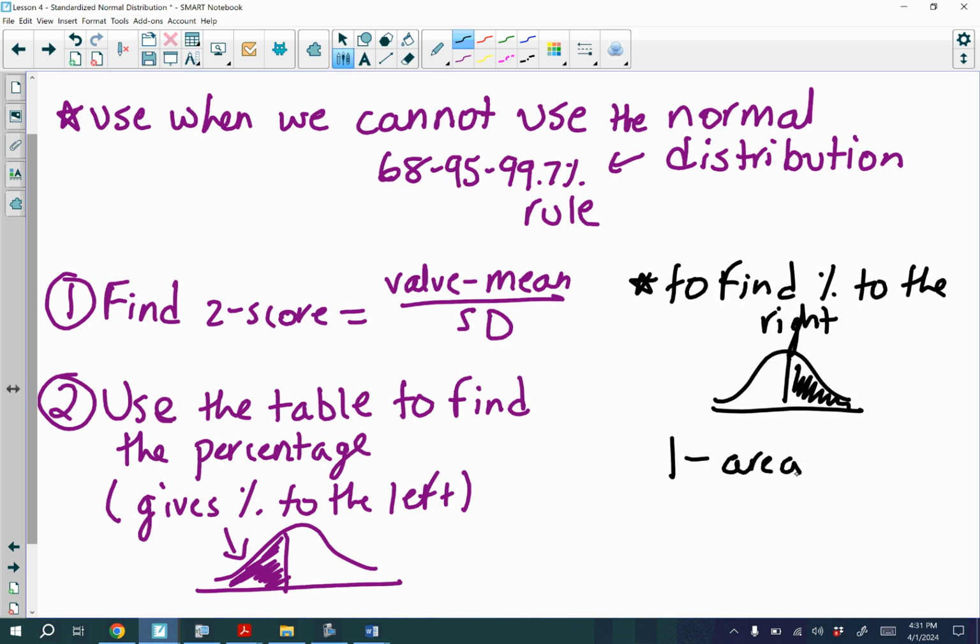Remember, the area is that decimal we see on the table. That's what we have to do to find anything to the right. So you do 1 minus the area, or 1 minus the decimal on the table. And that's how you find the percentage to the right.